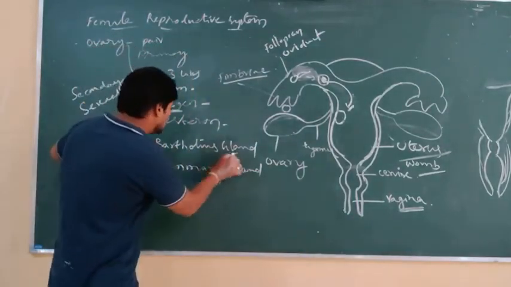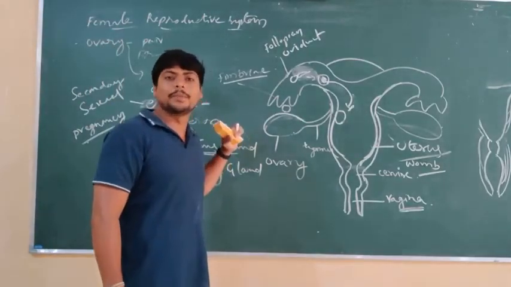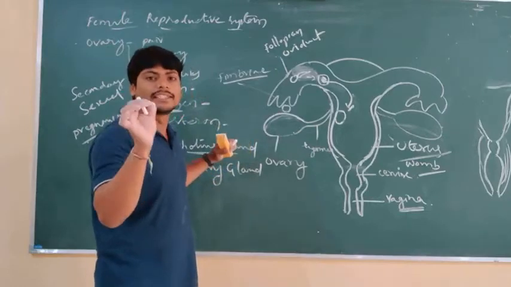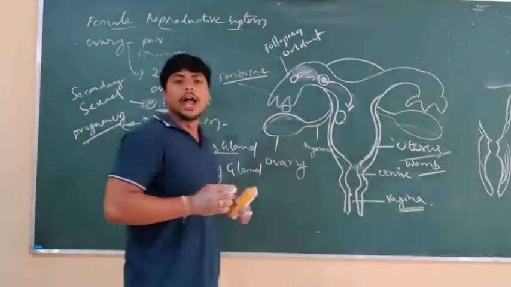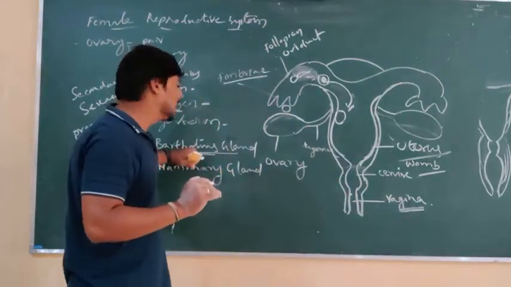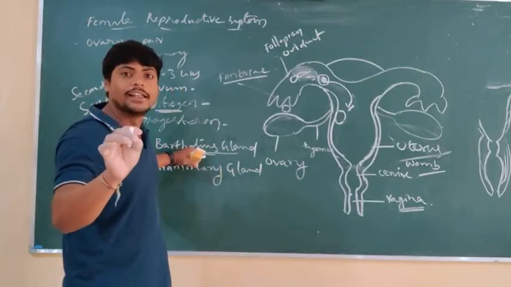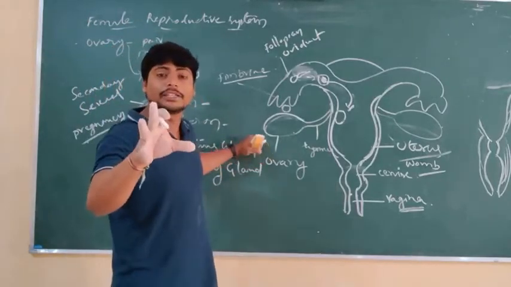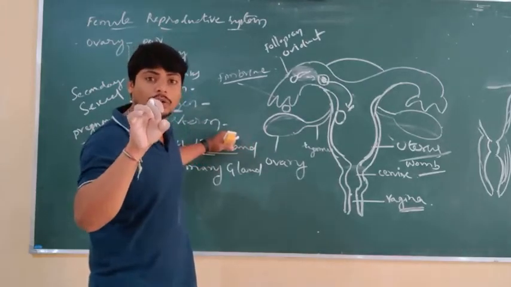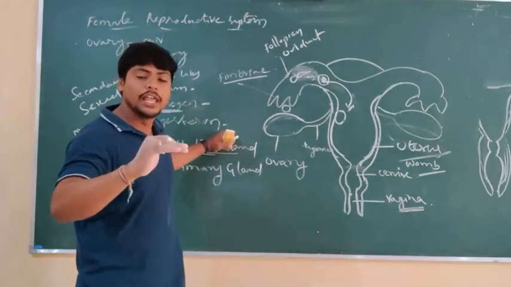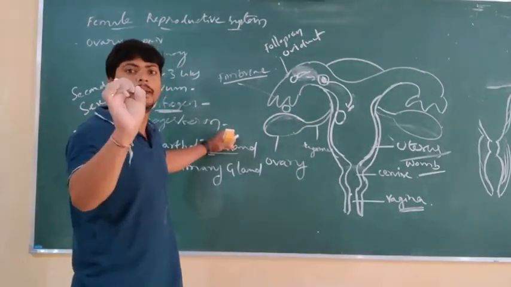So what is the importance of Bartholin's gland? These glands are present at the opening of the vagina on either side. What is their use? They secrete a milky fluid that causes lubrication, meaning free movement of the penis during sexual intercourse, and allows easy deposition of the sperm cells into the female body.